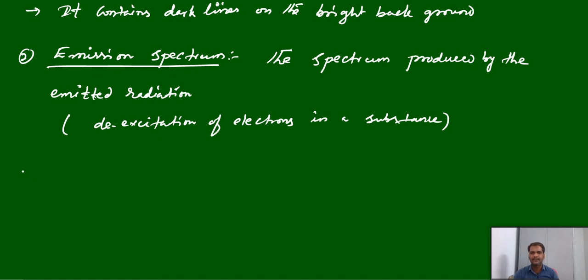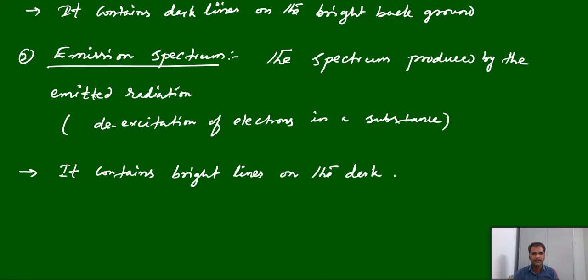Quite opposite to that, in case of emission spectrum, you can see bright lines on the dark background. It contains bright lines on the dark background. This is the emission spectrum.